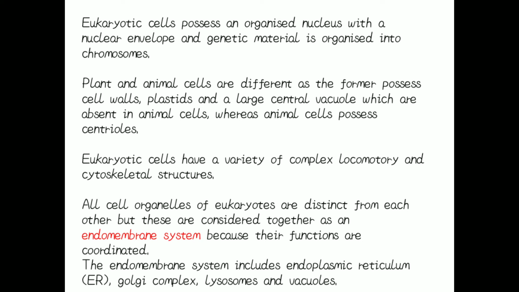The endomembrane system includes the endoplasmic reticulum, Golgi complex, or we can say Golgi body, lysosomes, suicidal bags, and the vacuole also. Let's discuss the endomembrane system.